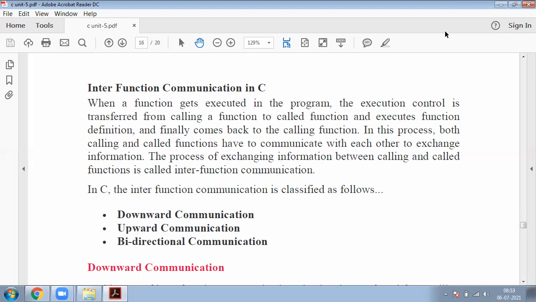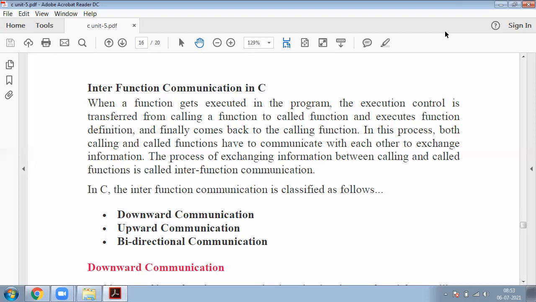When a function calling is executed, main program execution is stopped and then the function definition is executed. Function definition consists of a group of statements. Those are all executed and then the result is carried back to the main function. So when a function gets executed, the execution control is transferred from the calling function to the called function to execute the function definition, and finally comes back to the calling function.